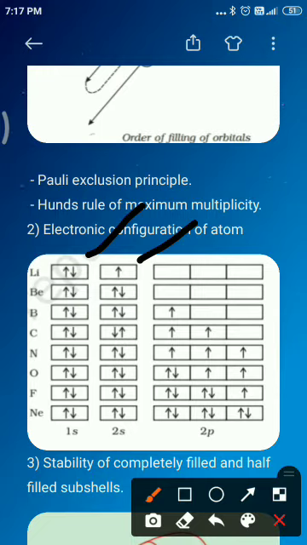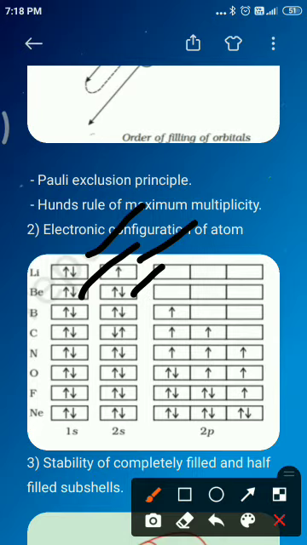Here, because of Pauli's exclusion principle, the 1s orbital does not allow all 3 electrons, because only 2 electrons can be accommodated in one subshell. So the third electron goes to the next position, that is 2s. Next we'll see the beryllium atom. Its electronic configuration is 1s2 2s2. We write it like this, 1s2 and 2s2, with opposite spins in both boxes, so a total of 4 electrons.